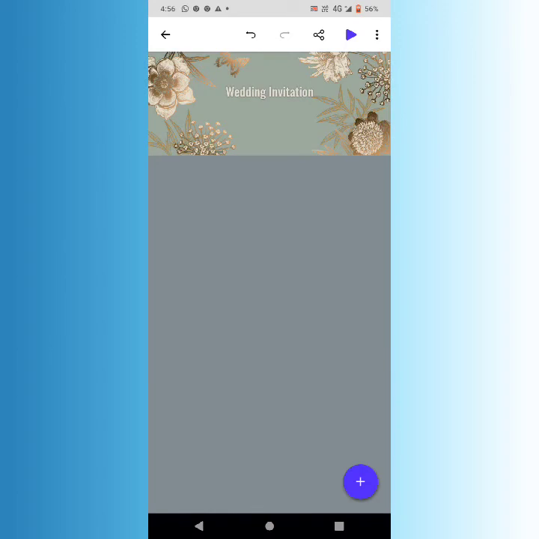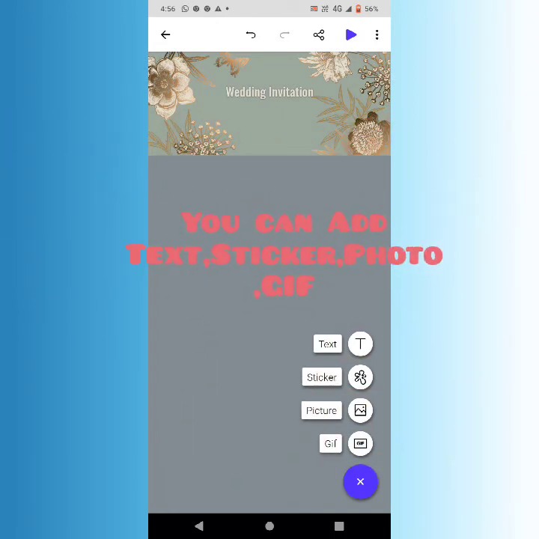After that, if you want to add anything else, click on this plus icon. After that you can see here text. With text you can add new text. Stickers, you will get in this application only. Picture, if you click on this, then you can add any image from your phone's gallery to your template. Again, for any animated sticker you can click on the GIF. So these are all the options which this application provides to you.